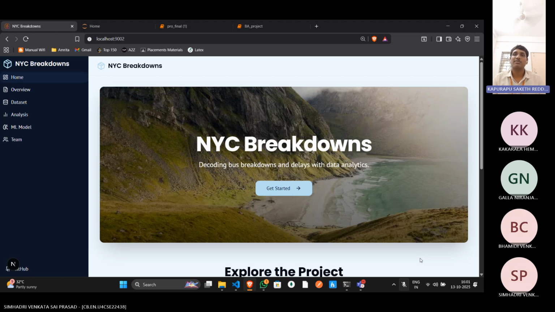In conclusion, our project not only demonstrates a robust analytical workflow, but also provides actionable insights for transportation authorities, helping them predict, understand, and ultimately reduce bus breakdown incidents through data-driven strategies. Now, the rest of my teammates will explain how the model works from the code. Thank you.